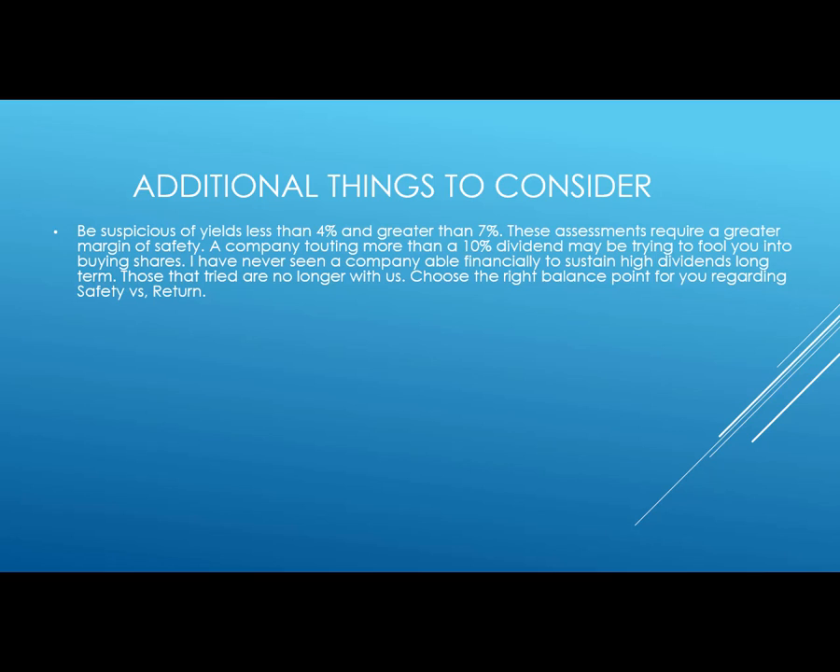So here are some additional things to consider. We want to be suspicious of yields less than 4%. Obviously, if a company can't keep up with inflation with their yields, then something's wrong. We should be able to get at least inflation out of our investment. So 4% is a good rule of thumb. Inflation is usually somewhere around 3%, so we want to do better than that.